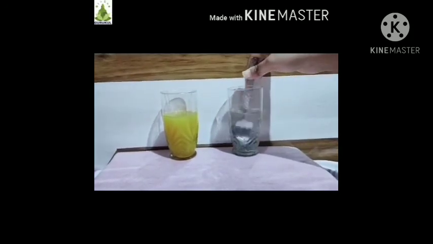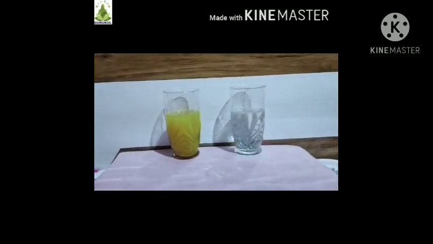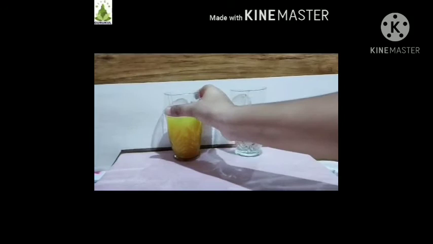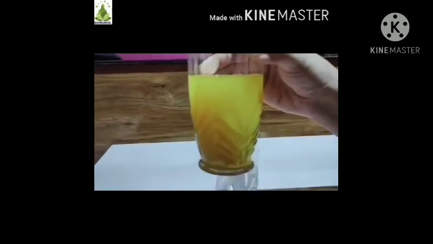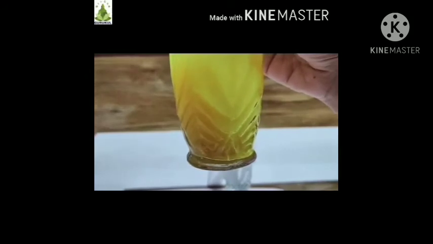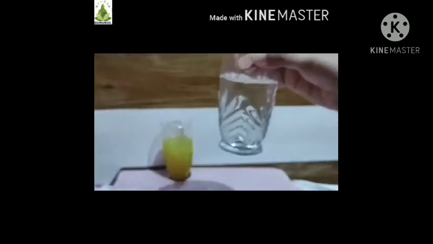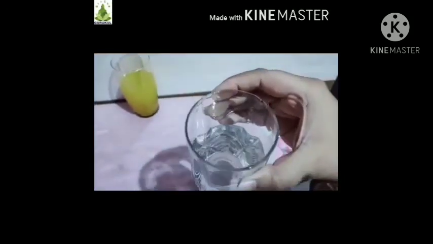Students, tell me what changes take place. You can see that in glass 1, turmeric powder does not dissolve, or you can say disappear, in water. Now observe the second glass. Even oil does not get mixed with water. Oil is floating on the top of the water.